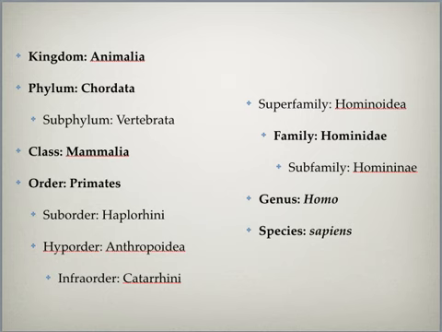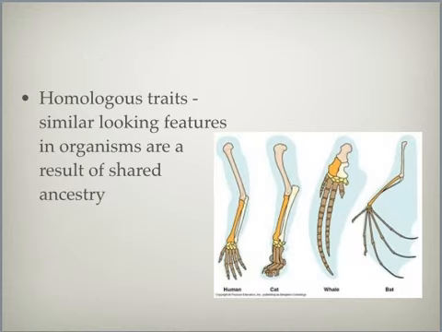Now, before we move on, let's talk about some definitions. So we look at similarities in features, similar common morphologies that organisms have. And these common morphologies can fall under two different classifications. One can be called homologous traits, where you have similar looking features in an organism because of a shared ancestry. That means these organisms are not too far away on their deviation from the family tree where they speciated. Here we see an example of an arm bone. This is called your radius bone. And a radius bone in a human, a cat, a whale, and even a bat have similar morphological features in them.